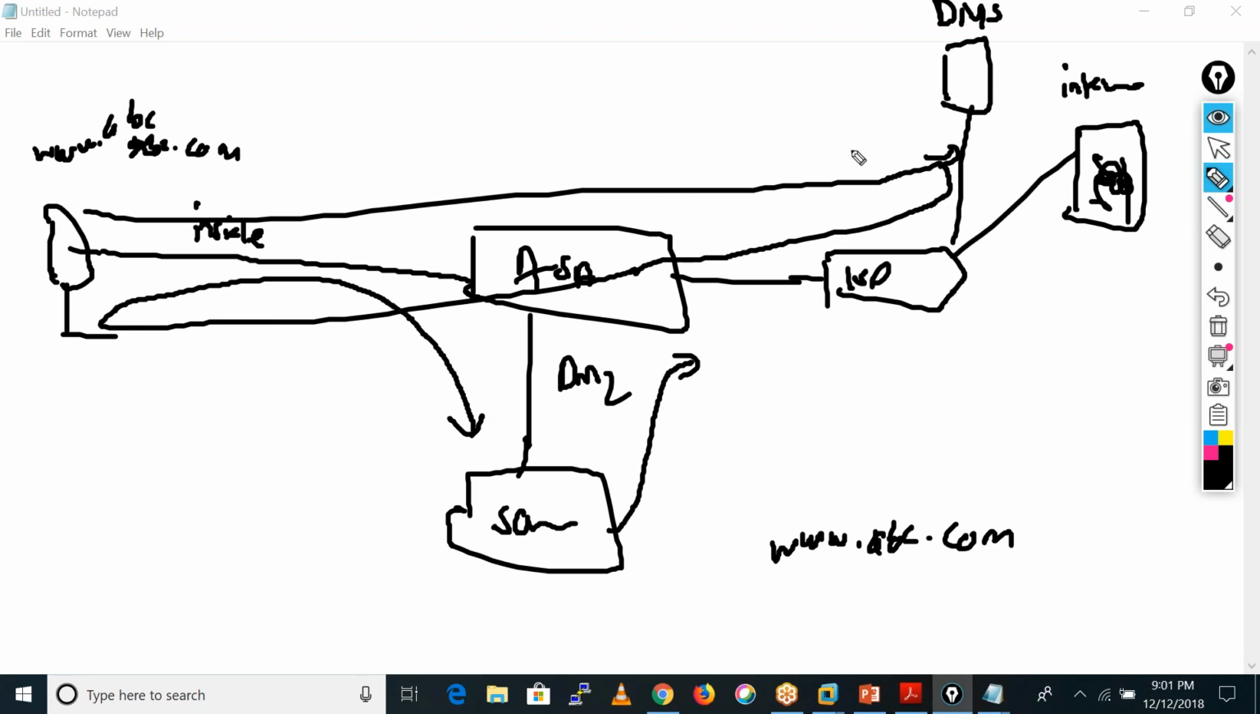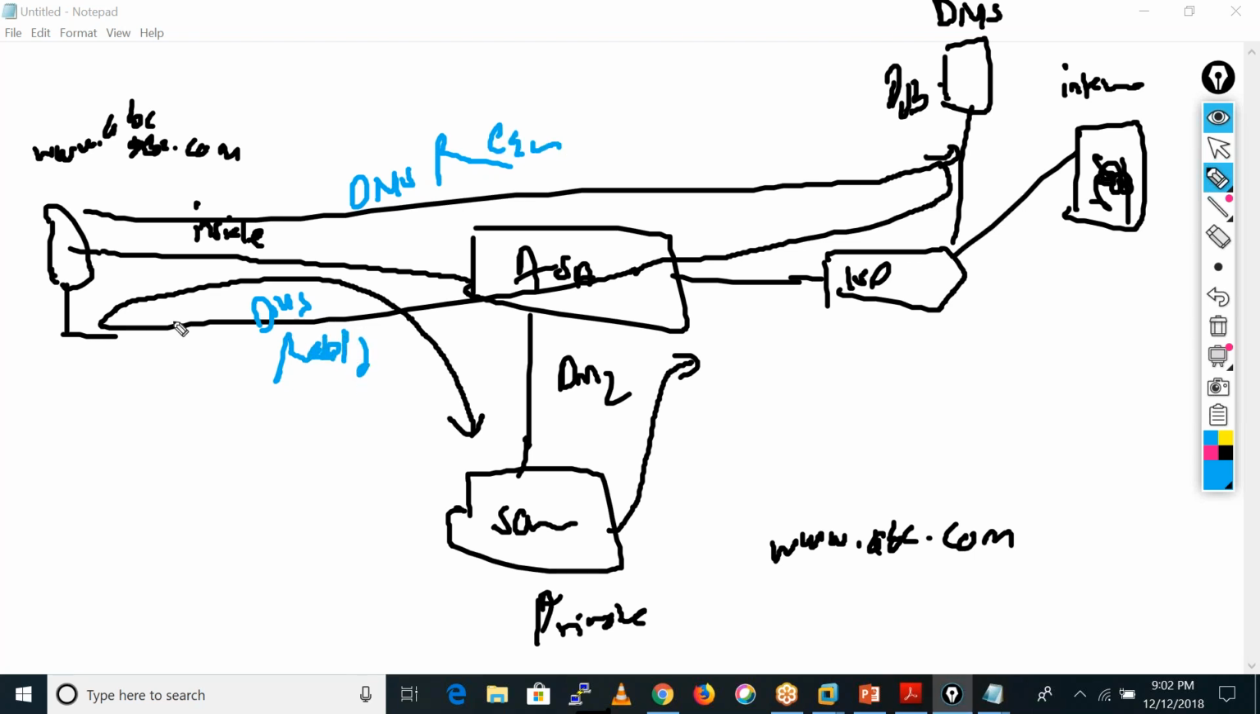If the request goes to the internet, he gets the public IP of this server, and it also has one private IP. These users could also access the server directly using its private IP address. This is the DNS request, and this is the DNS reply. In the reply, he got the IP address.